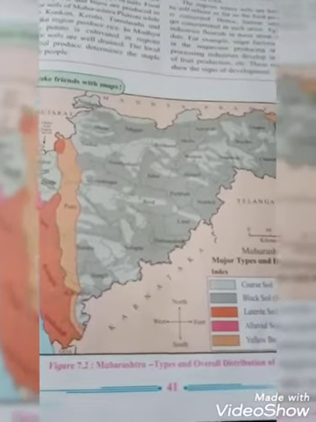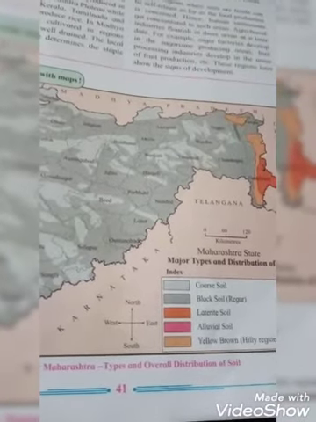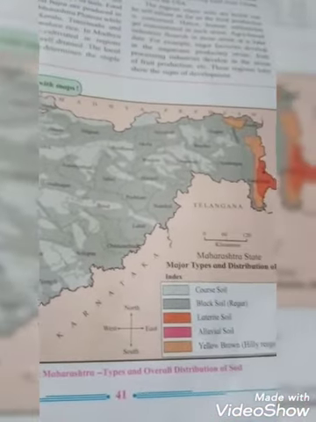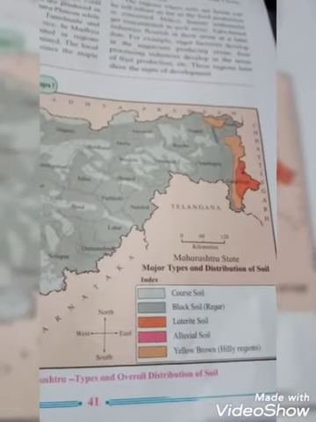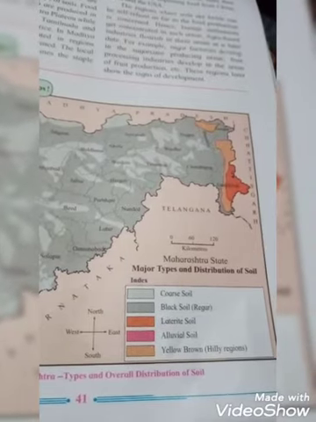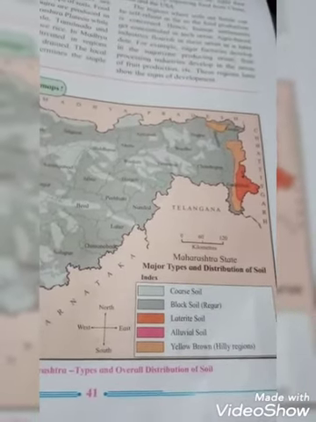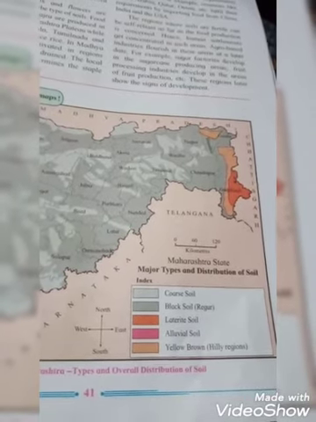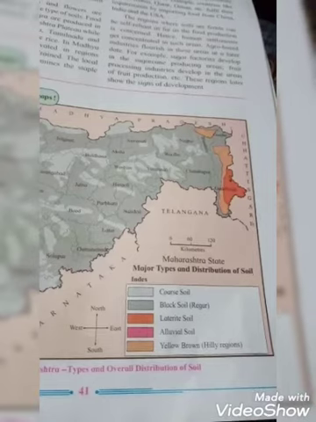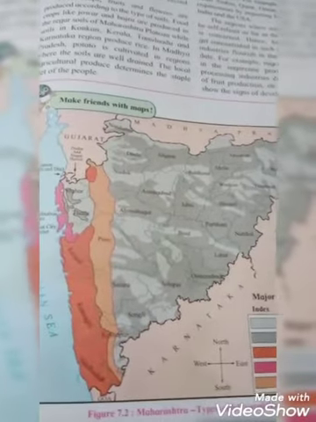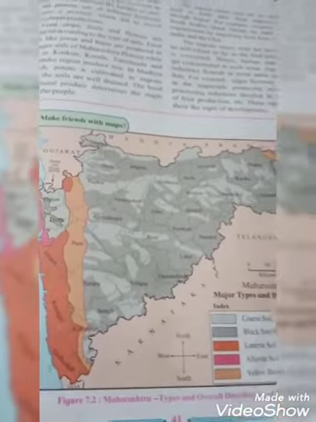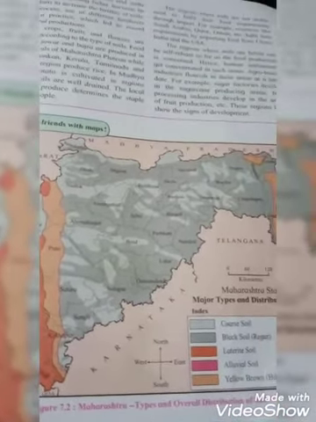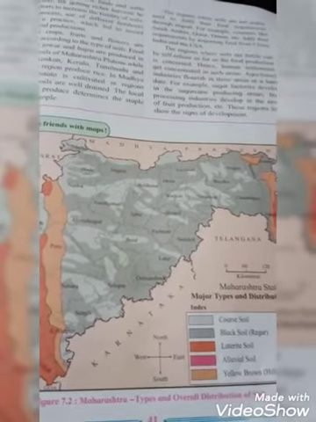See students, figure 7.2, Maharashtra, type and overall distribution of soil. So in this map we are seeing the different types of soil in Maharashtra state. See the index, major types and distribution of soil. So see students, there are 5 types of soils. Can you see that? Coarse soil, black soil, that is regular soil, laterite soil, alluvial soil, yellow brown hilly region soil. And the names of the places are also shown here in your map. Okay students, so it is a self study map. Some questions are there, so according to the questions find out the answers.